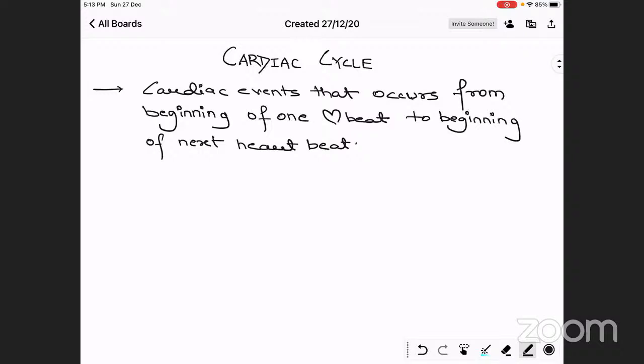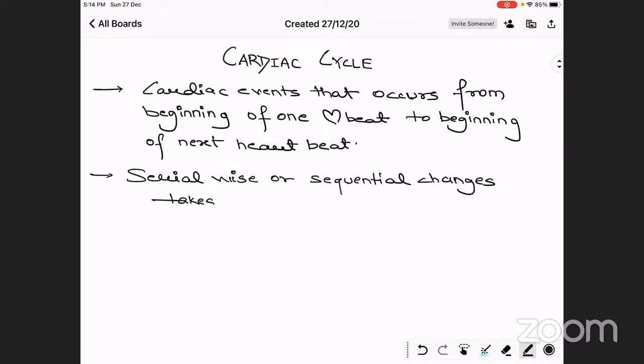Okay, so you can also write it as serial wise, or in sequence, one by one events occurring between the two heartbeats. So we can write it as the serial wise or sequential changes that take place in the heart. That is what we are defining as the cardiac cycle.